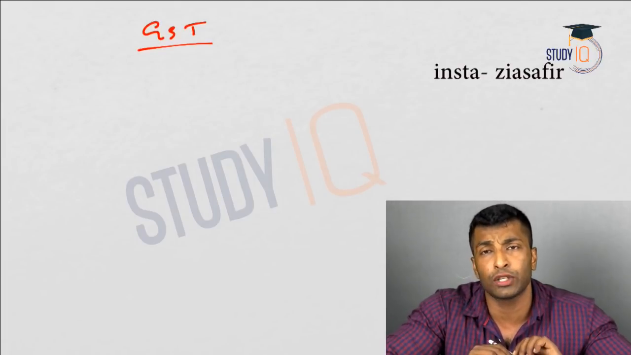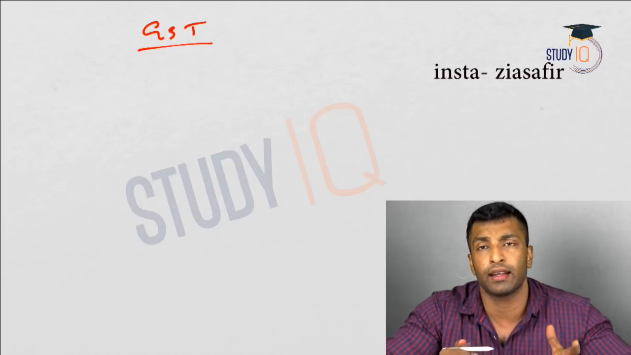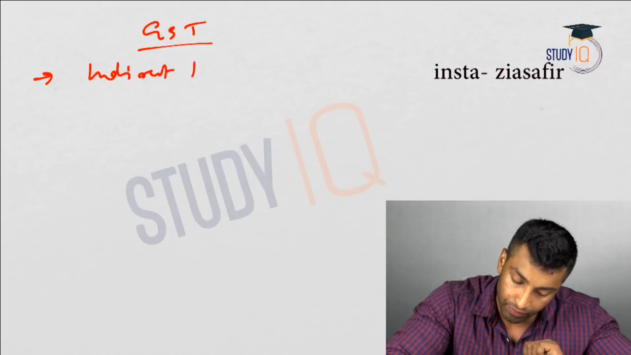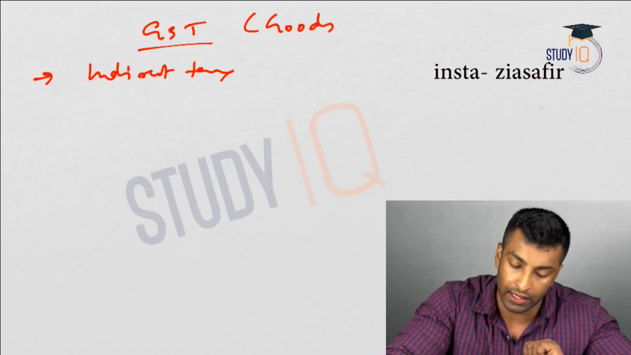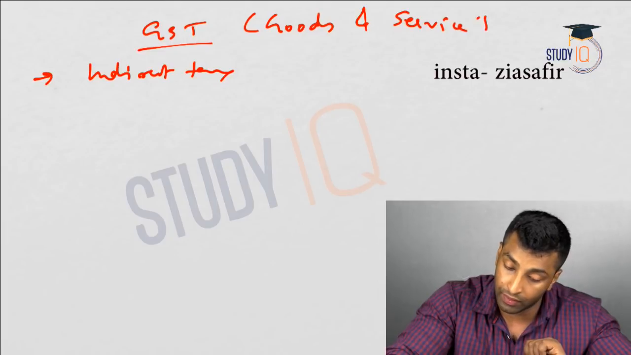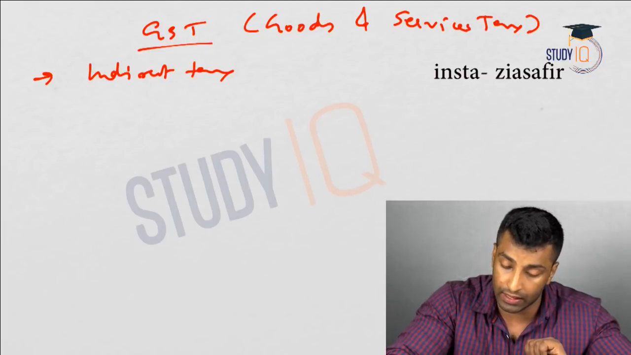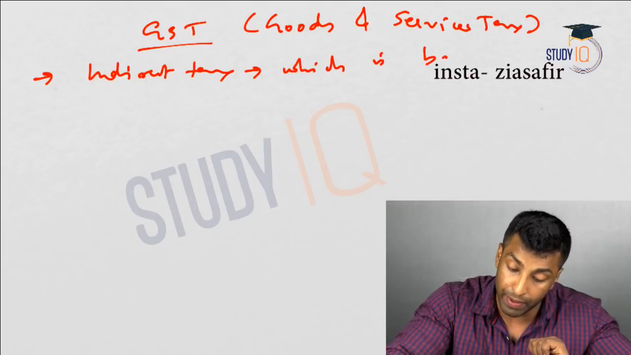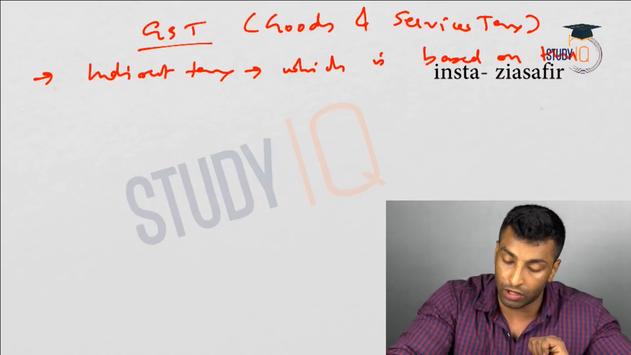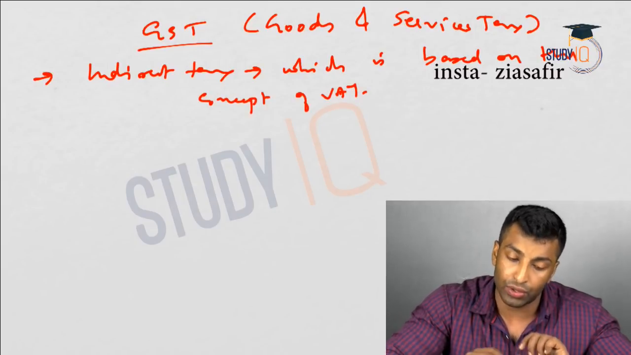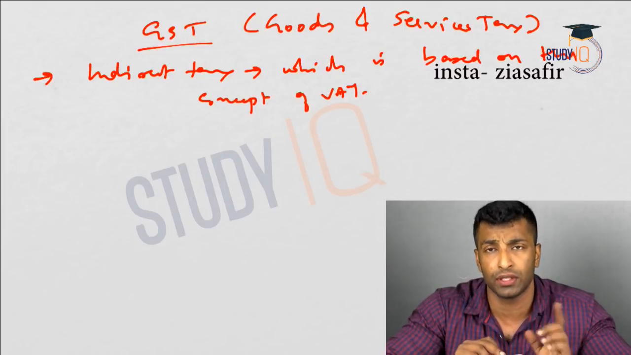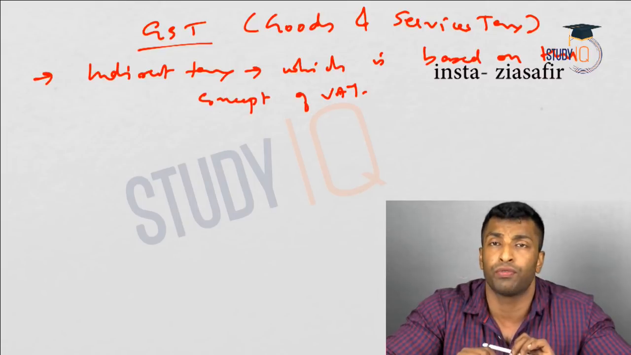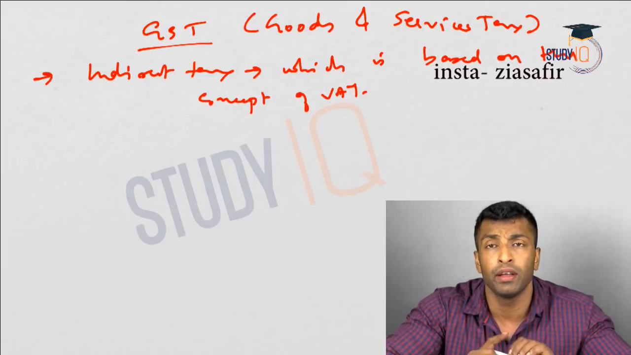So what is GST? GST is based on the concept of VAT. It is an indirect tax which is based on the concept of VAT. Indirect tax, basically goods and services tax. It's an indirect tax which is imposed and is based on the concept of VAT. I have already told you many times from the first session onwards, VAT is an ideal concept, but GST is a practical version of VAT. Whatever possible way we can implement, we are implementing it.